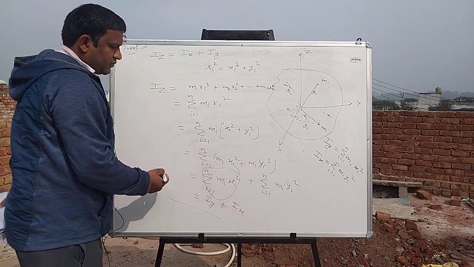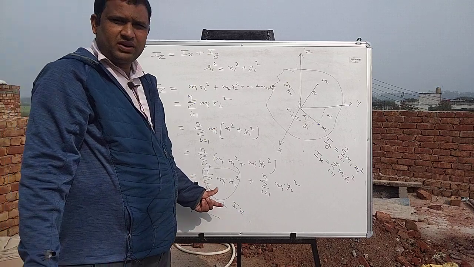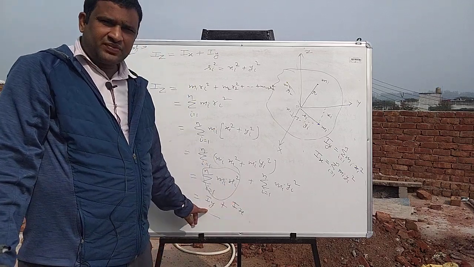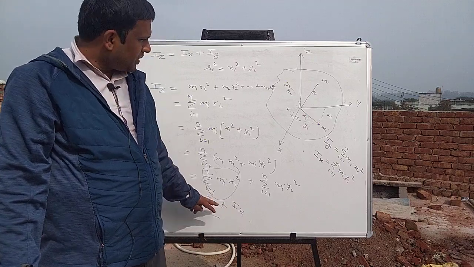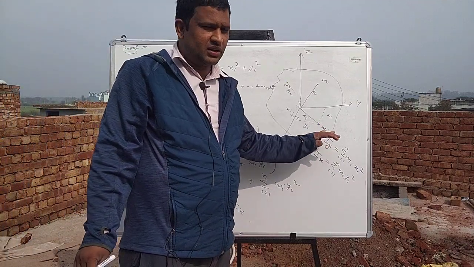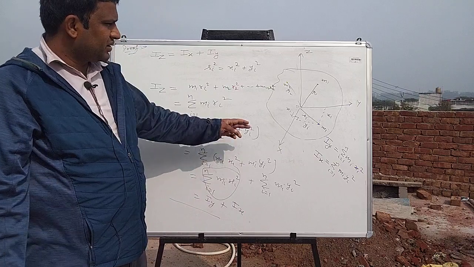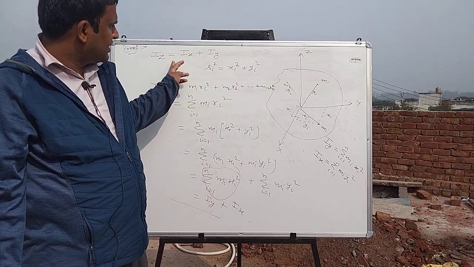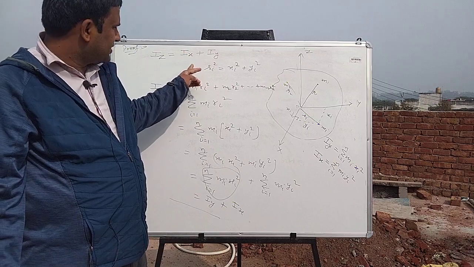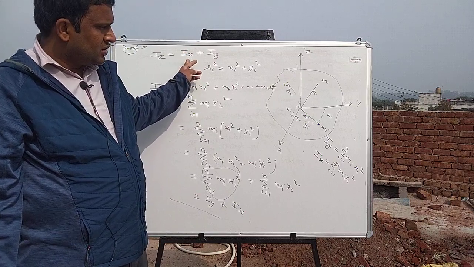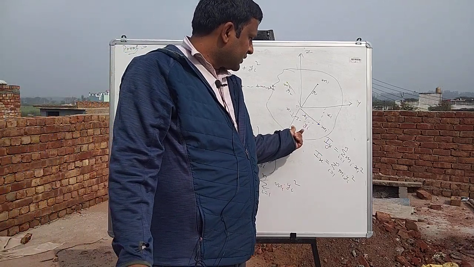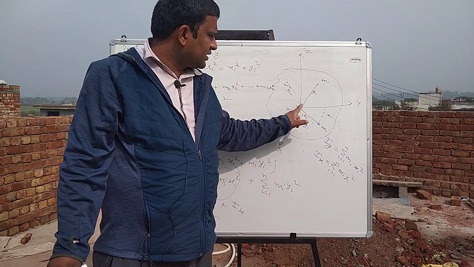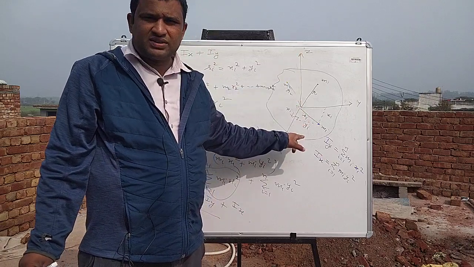So this is the proof of the perpendicular axis theorem. Here Ix and Iy are the moments of inertia about two mutually perpendicular axes lying in the plane of the lamina and the z axis is perpendicular to its plane, then the moment of inertia about the z axis, ठीक है, is equal to the sum of moment of inertia about two perpendicular axes lying in the plane of the lamina, that is x and y, intersecting each other at the point where the perpendicular axis is passing.